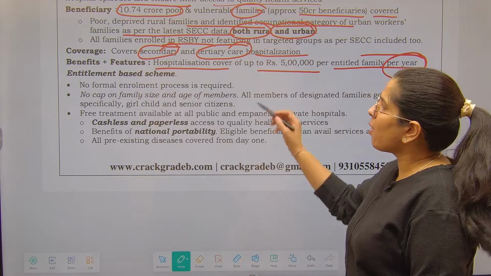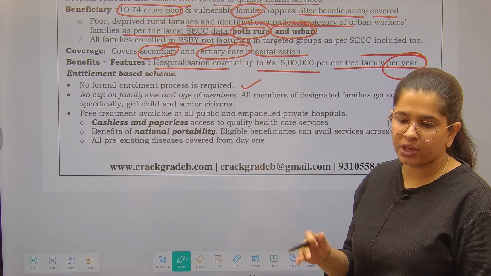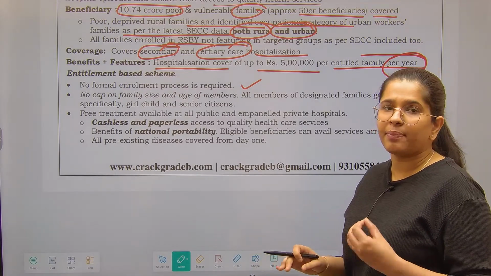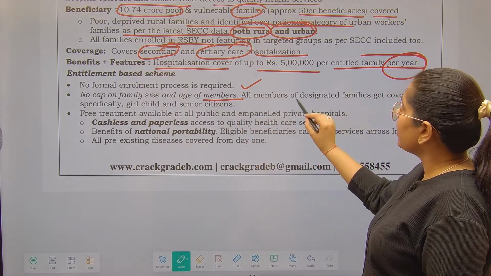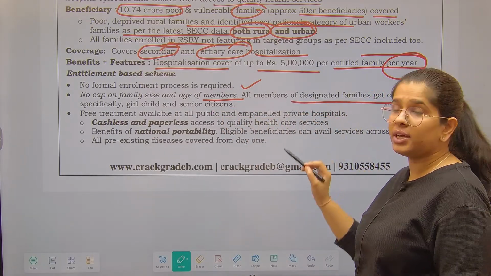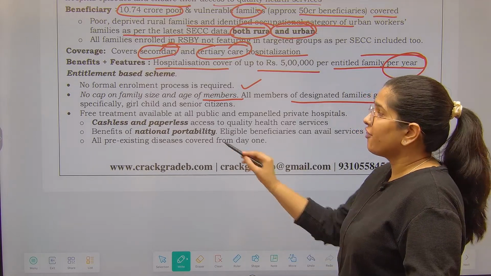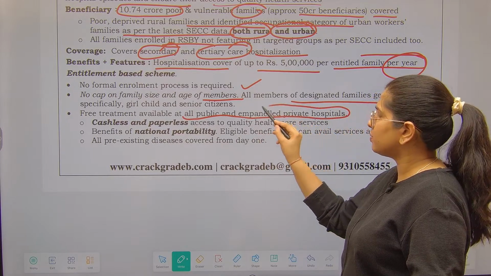First of all, no formal enrollment process is required. There is no cap on family size. Whether you are a family of 4 or you are a family of 6, it does not matter, right? Age of members does not matter. Everyone is covered under this, especially girl child as well as senior citizens, they are covered. Next, free treatment available at all public and impaneled private hospitals.